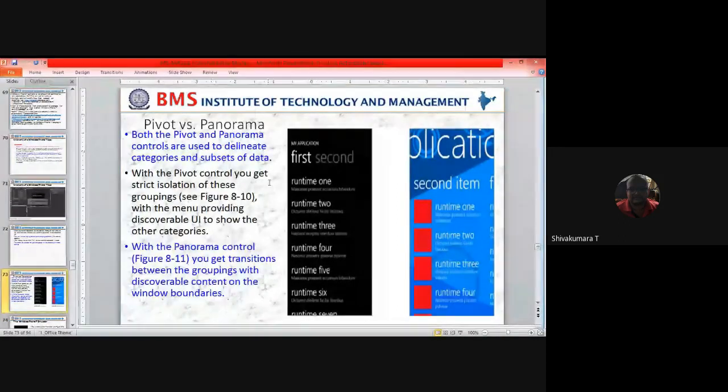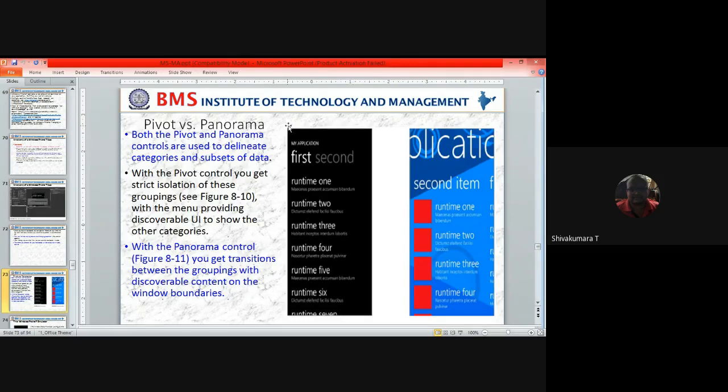With the pivot control, you get strict isolation of these groupings. You can see it is strictly isolated, meaning there is no movement of the screen in this. Whereas in panorama, there are transitions between the groupings with discoverable content on the window boundary.